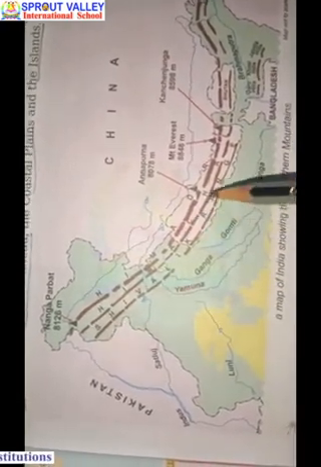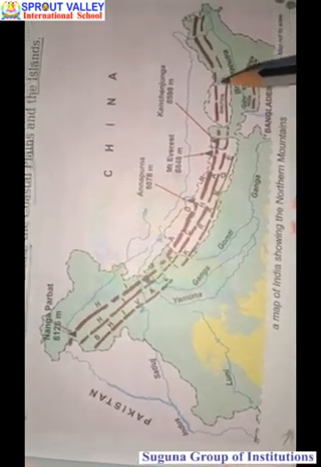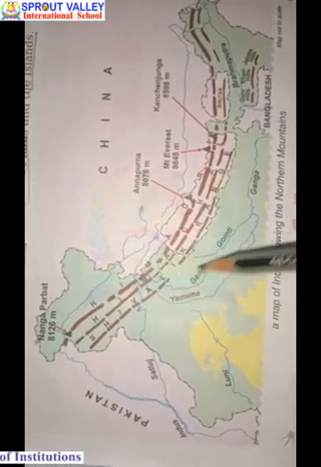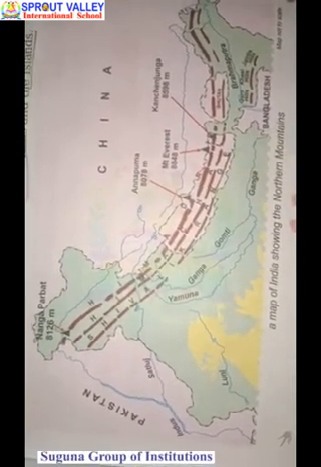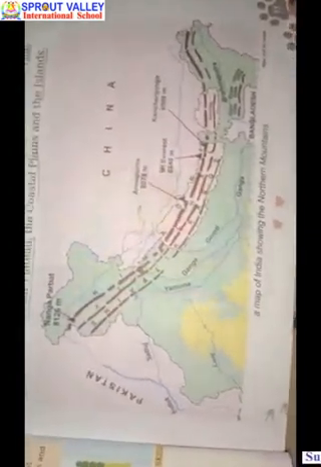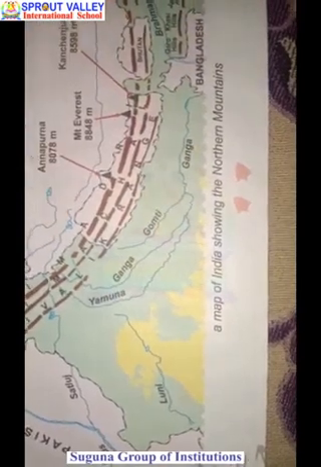The middle line is known as Himachal. This is the line of Middle Himalayas. And this is the foothill of the Himalayas. This is Shivalik range, the Outer Himalayas. Rivers like Ganga, Brahmaputra, Yamuna flow from here, from the Greater Himalayas.